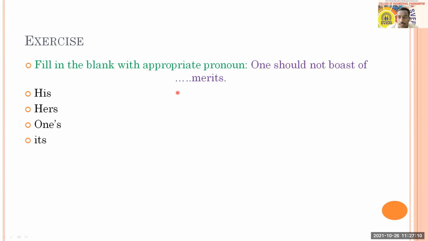The next question is in front of you. It says fill in the blank with the appropriate pronoun, and the sentence is: one should not boast of dash merits. For this question you have the options: his merits, her merits, one's merits, or its merits. Think about it and answer. The poll is in front of you.